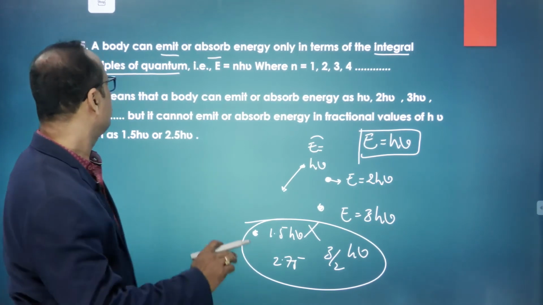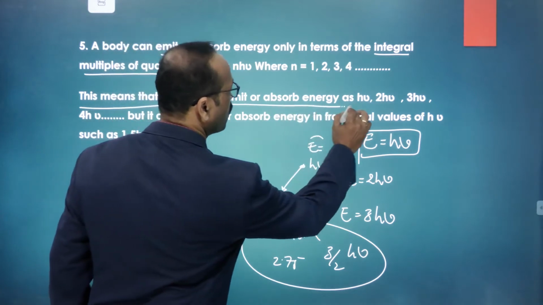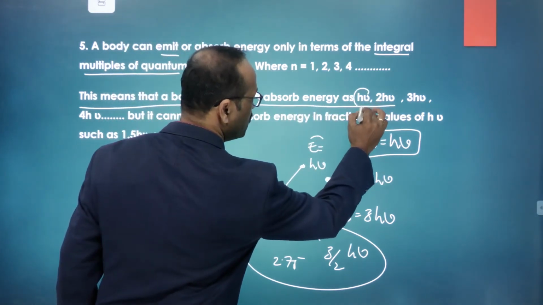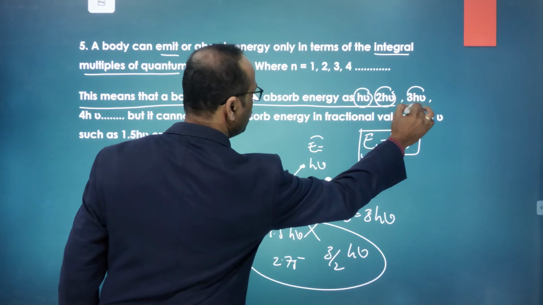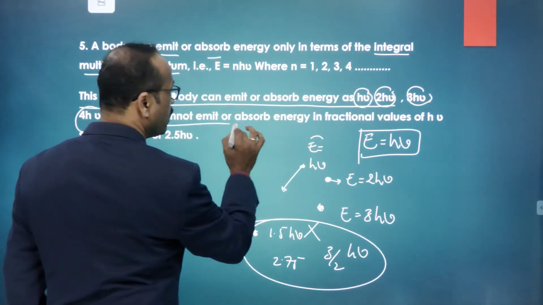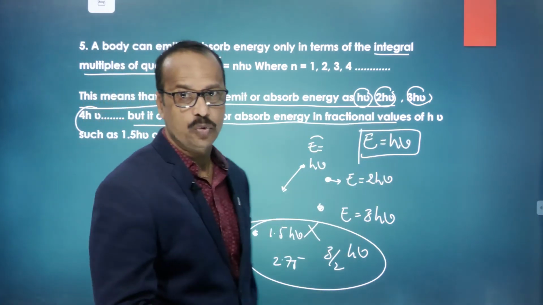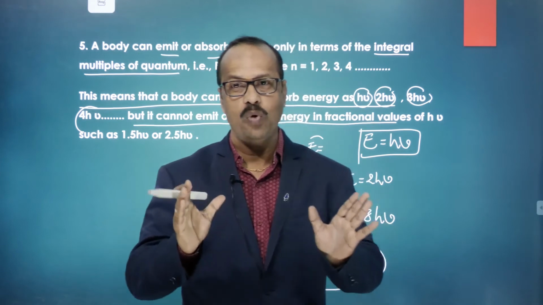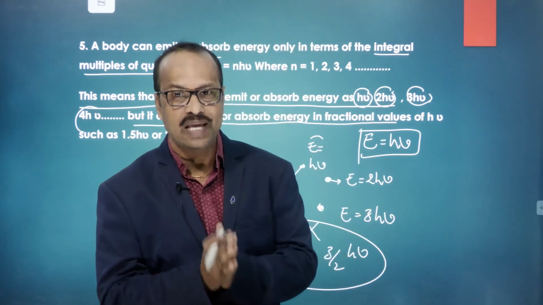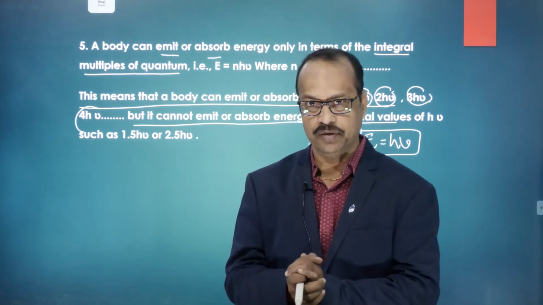This means that the body can emit or absorb the energy in terms of h nu, 2 h nu, 3 h nu, 4 h nu, but cannot emit or absorb the energy in fractional values. Clear to you? So that's all about Planck's quantum theory of radiation, right?